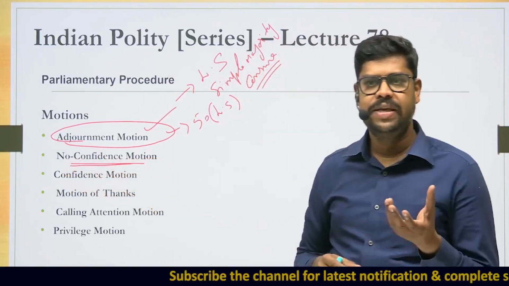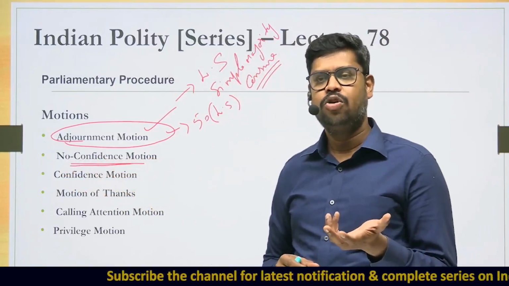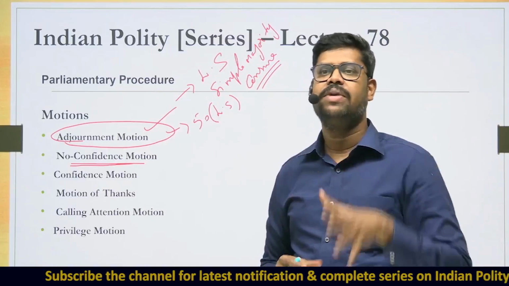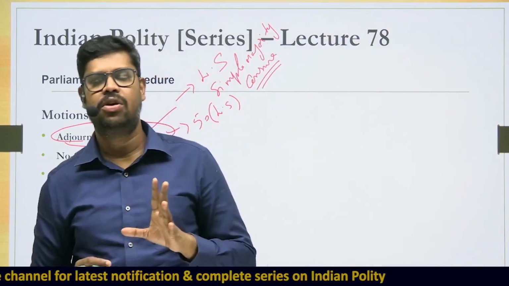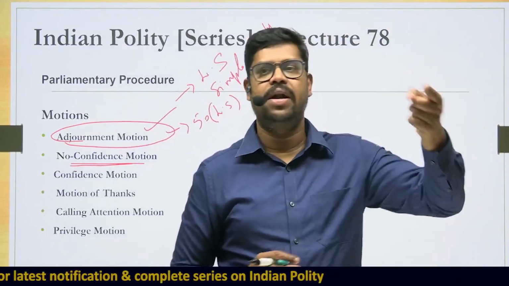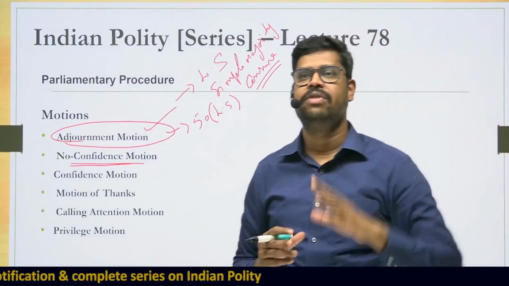A no confidence motion, the basic essence is to see whether the government is having a majority or not. So who wanted to see whether the government is having a majority or not? It is usually the opposition party who wanted to see whether the government is having majority or not.